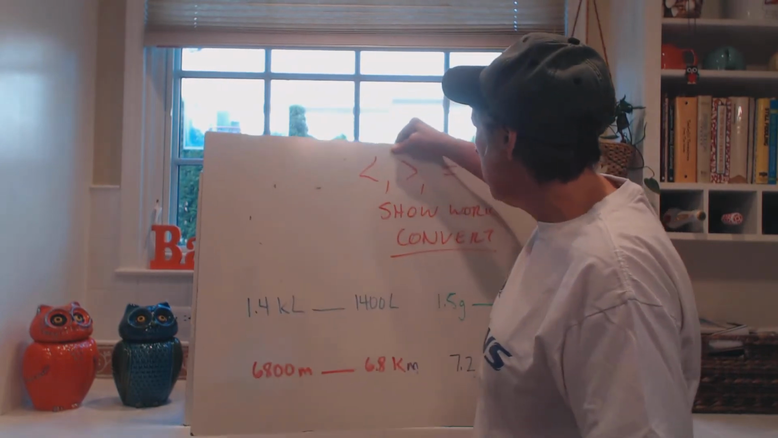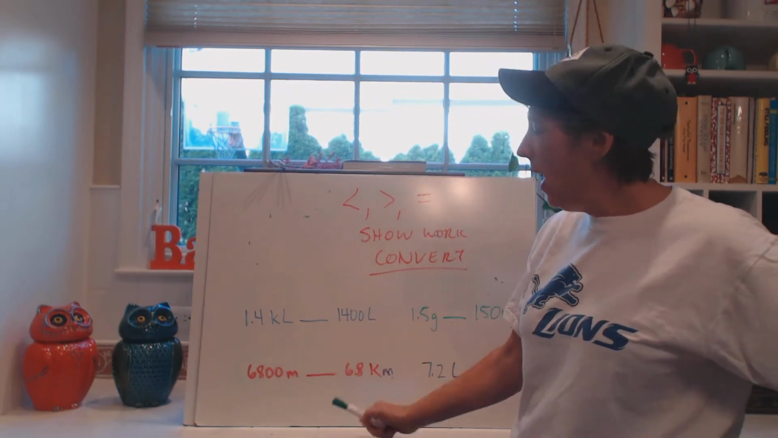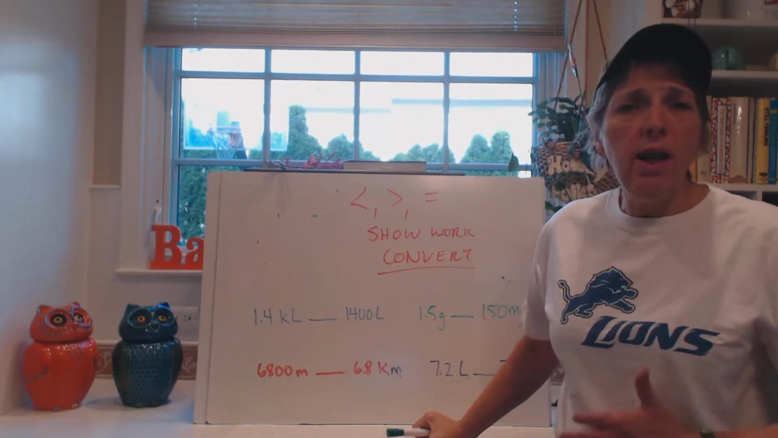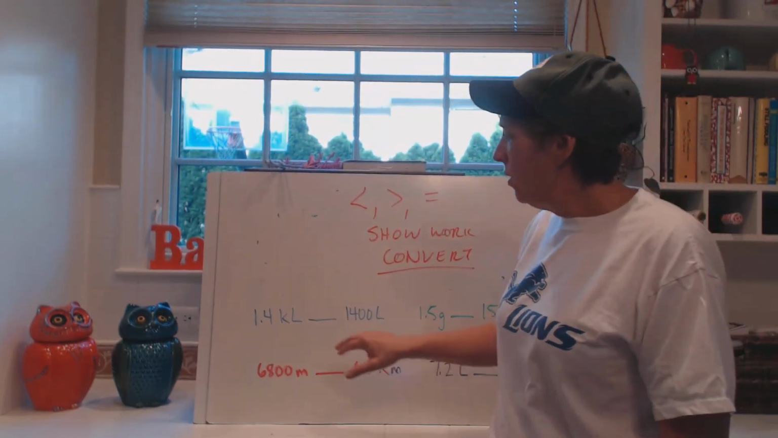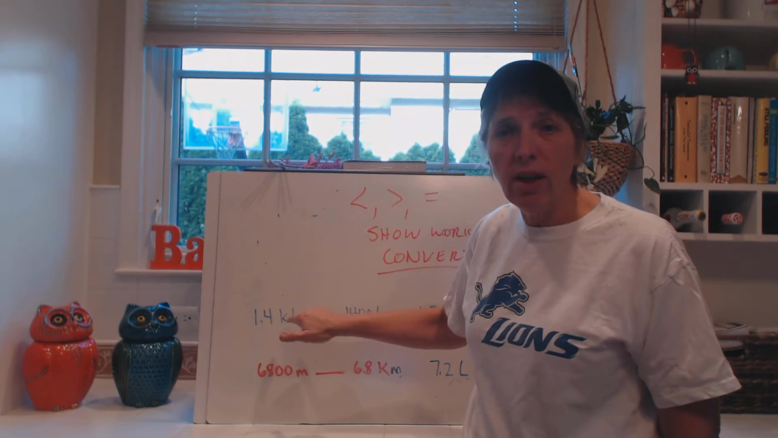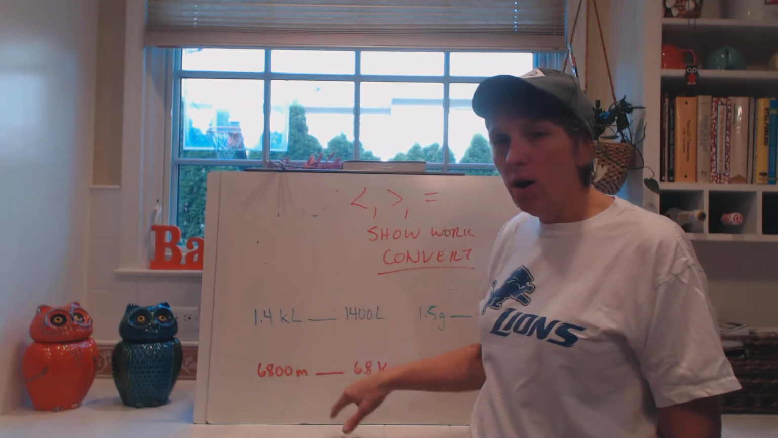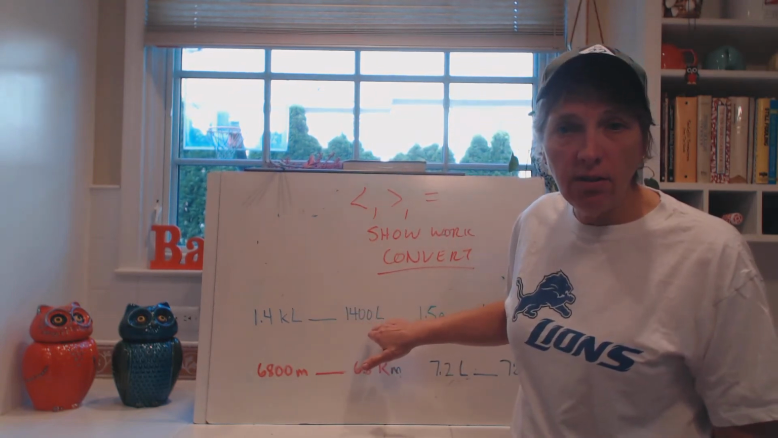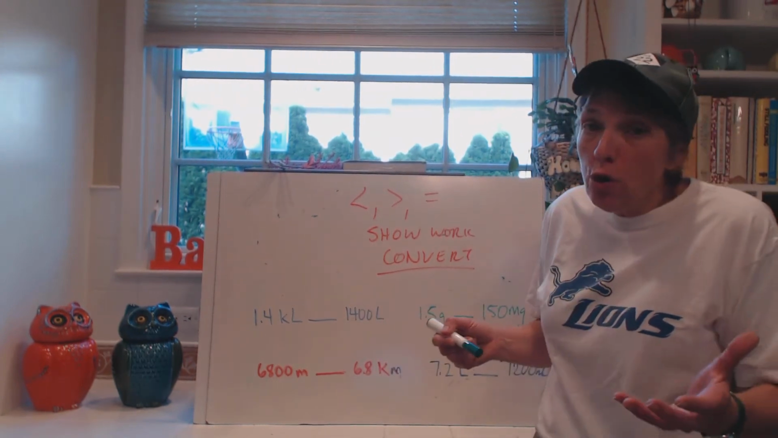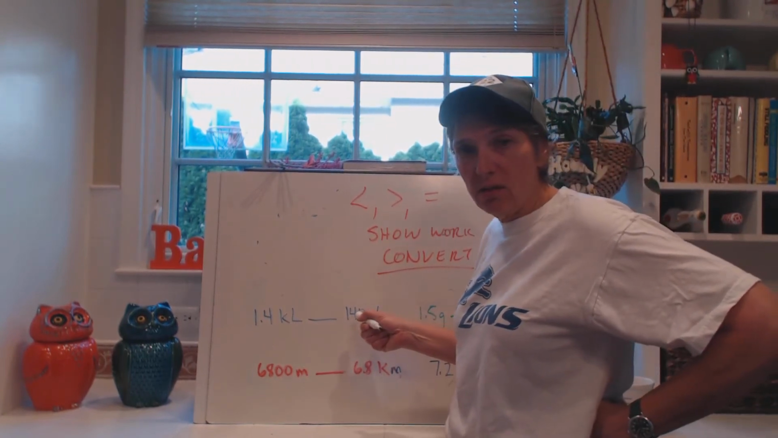Now you're going to have to do comparisons. Okay, if I have 1.4 kiloliters, how does that compare to 1,400 liters? Well, you're going to need to convert one or the other. That's up to you. You can go from large to small, so you express this in liters instead of kiloliters, or you can go from small to large and divide. It's up to you, but you just have to show your work only on one side. So I'm going to change this to kiloliters.